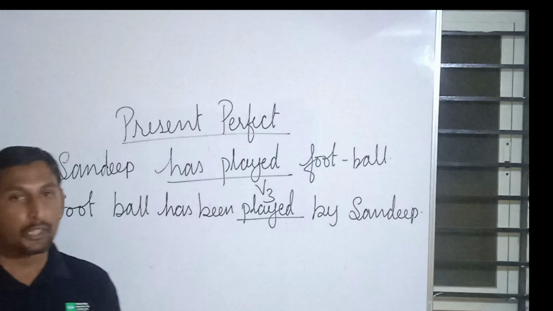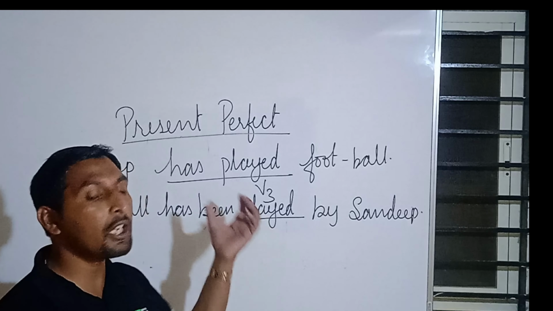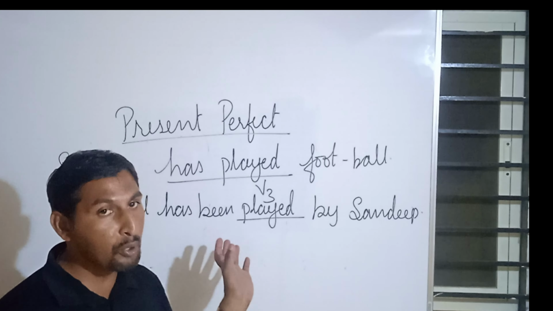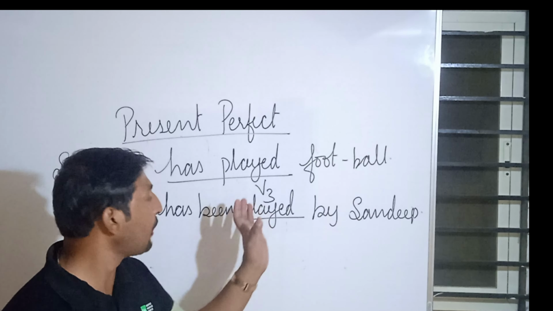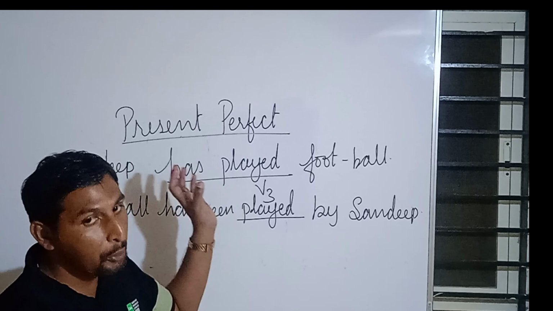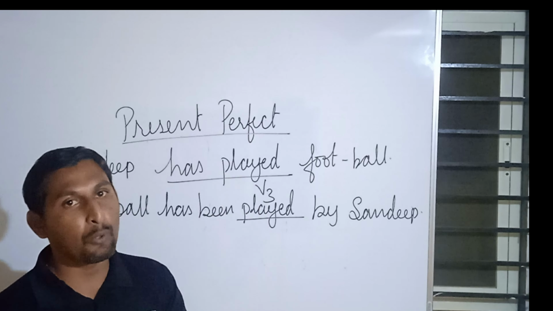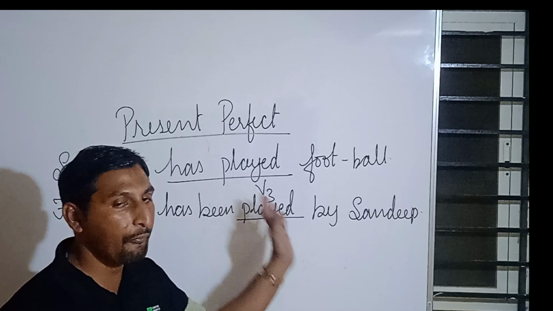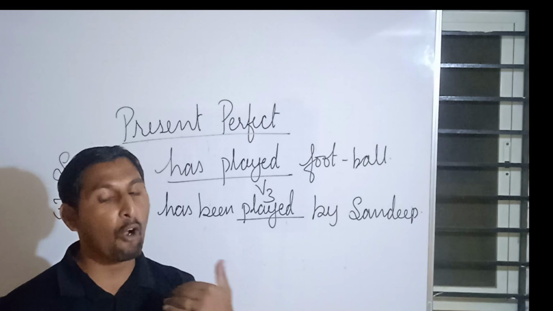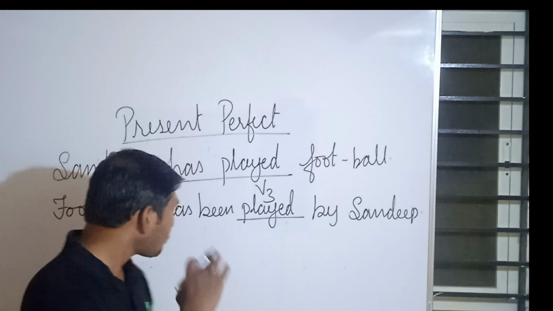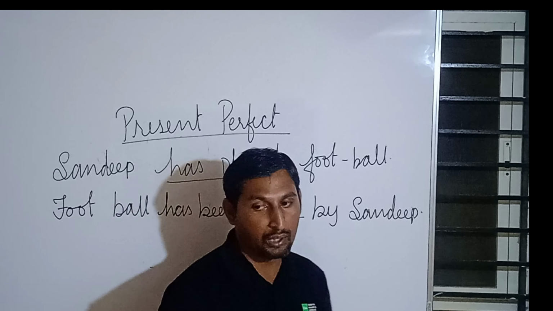I have told you this is mandatory, this is obligatory, this has to be in this particular form. There is no other go, so it has to be in V3 form of the verb. So please make sure that whenever you write in passive voice, you write the verb in V3 form. What do you mean by V3? Past participle form of the verb. So this becomes football has been played by Sandeep.